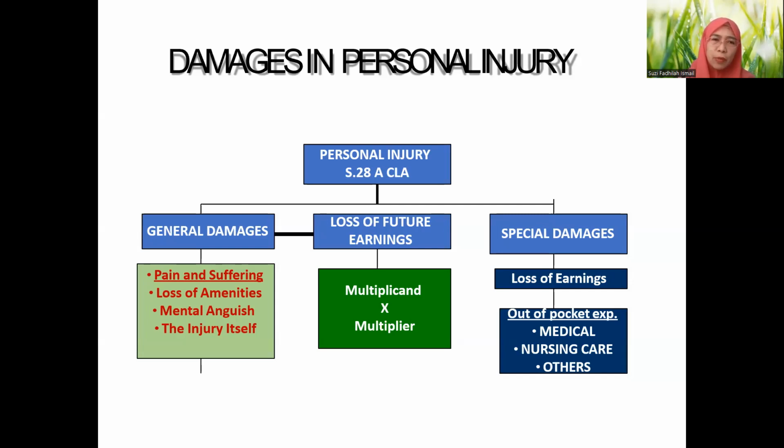Today we are going to continue with our lecture on the topic damages in personal injury, the second part. In the previous part, we covered general damages, pain and suffering, loss of amenities, mental anguish, and the injury itself. And we had a look at the compendium, how to assess the amount, the compensation. So for today, the focus is on LOFE, loss of future earning, especially how to ascertain, how to determine multiplicand and multiplier. That's basically the way to calculate LOFE.